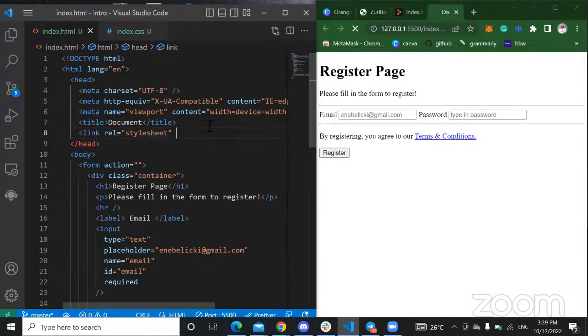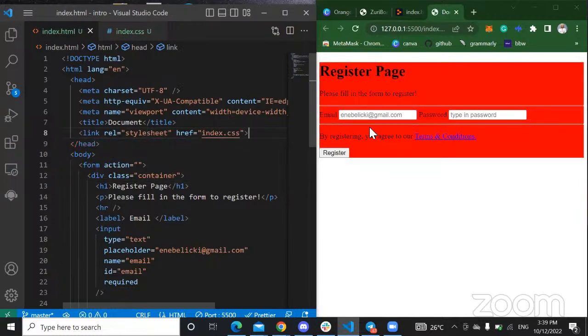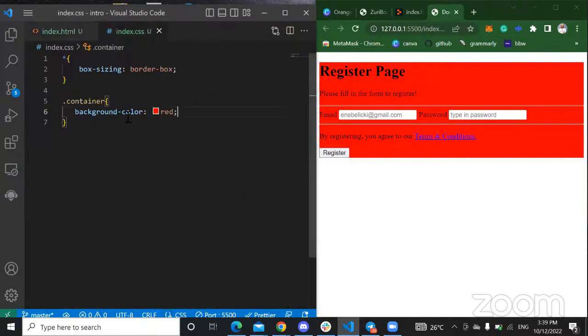And then I'm going to do href of index.css. Right, I'm going to close this up. So you can see now the styles are getting applied. So you want to make sure that your style sheet is always linked to your HTML page. So yeah, I don't need that background color. I just wanted to see that.